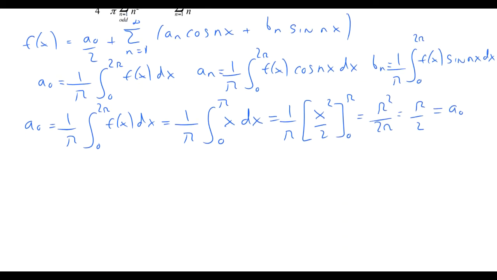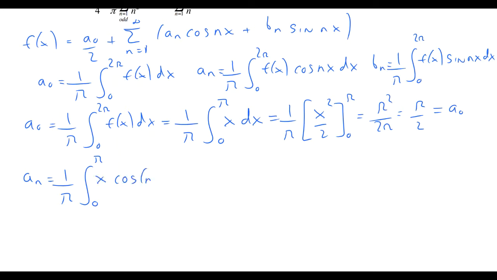So we've now found the value of a naught. We now need to find the value of an. An will be given by 1 divided by pi. Again, we only need to integrate between 0 and pi, where the function is non-zero, and then we have x cos nx dx. This is a slightly more tricky integral than the integral we had for a naught. We're going to have to integrate this by parts.